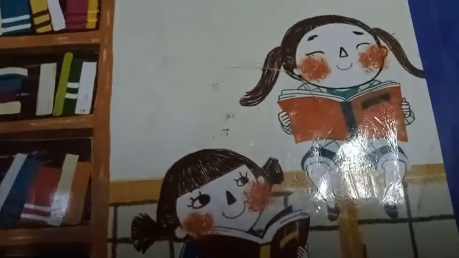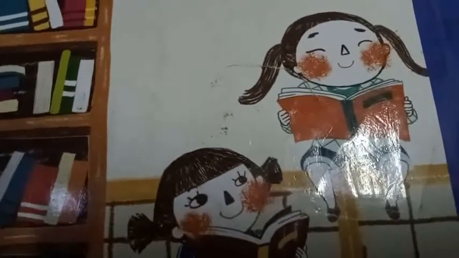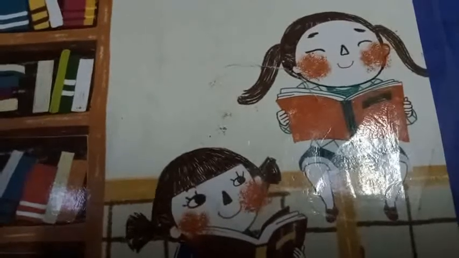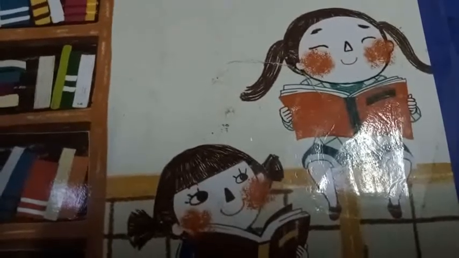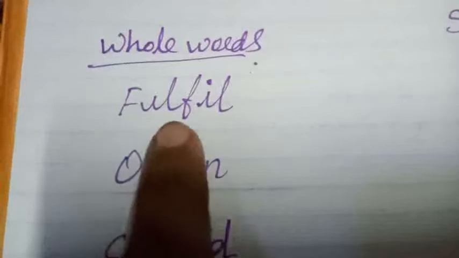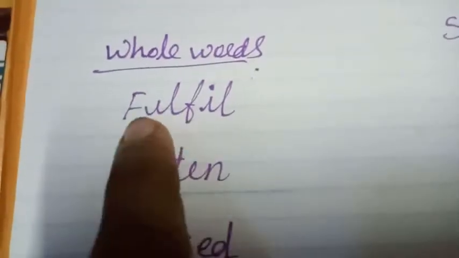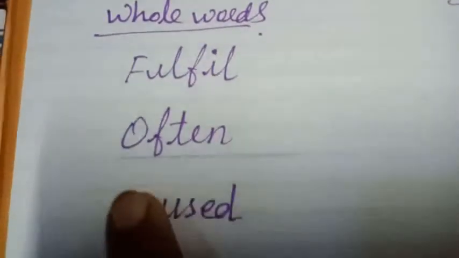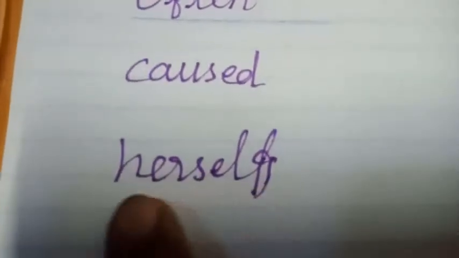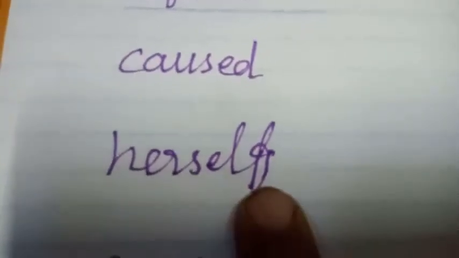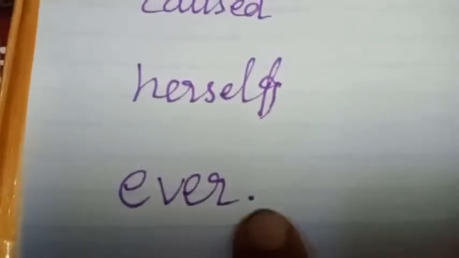Let us move to our whole word session. In our yesterday's class, we learned some new whole words. Let us recap today. Fulfill, often, cost, herself, ever.